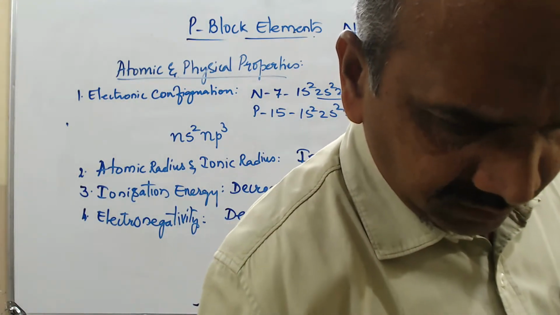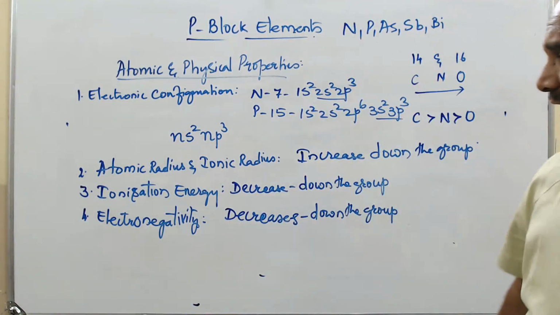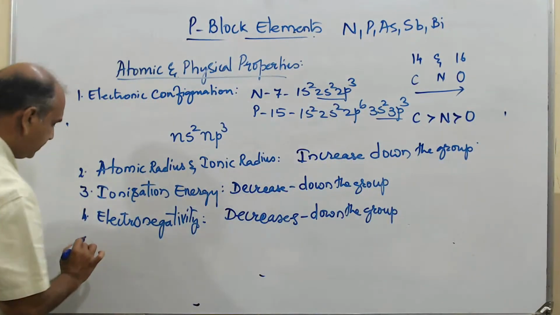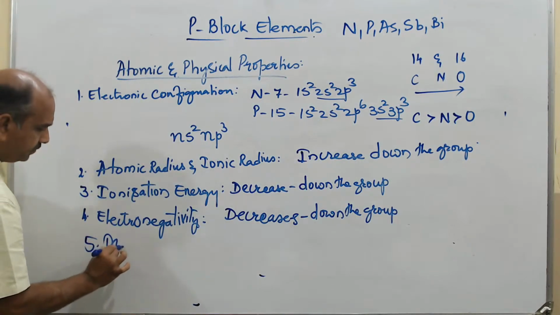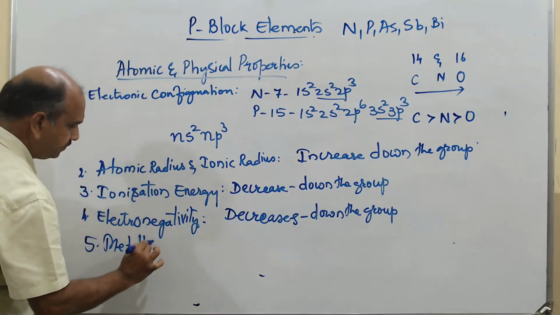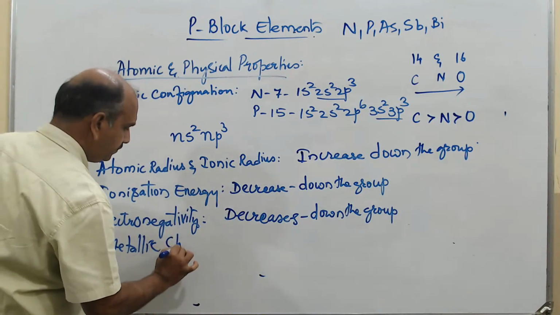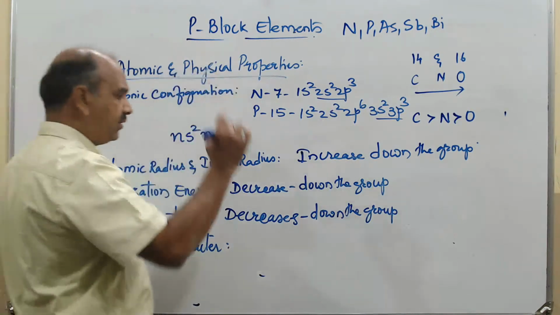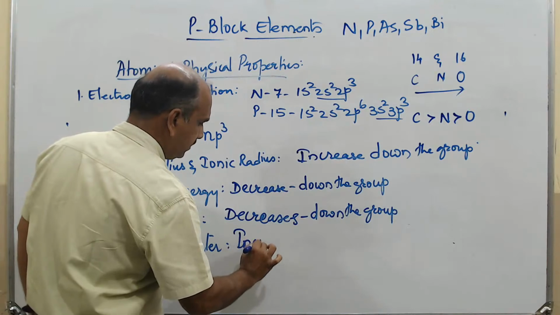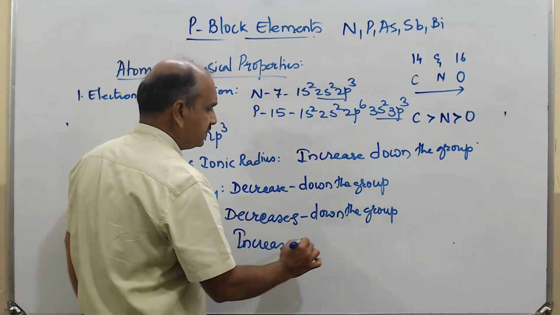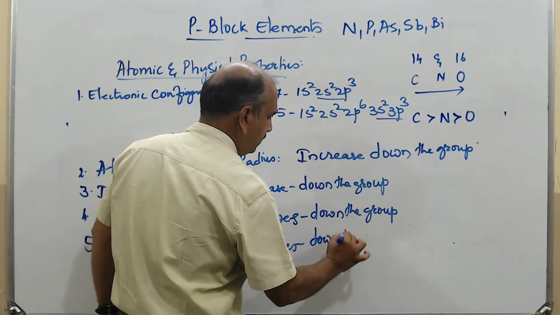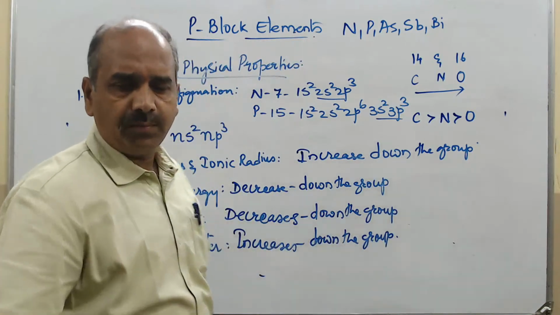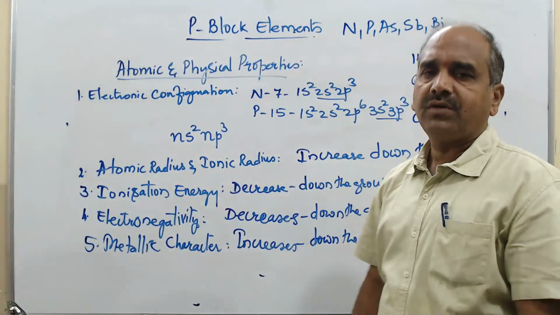Further, now electronegativity decreases means metallic character is increasing. Metallic nature or metallic character increases down the group. Metallic character of the 15th group elements is increasing as you come down the group.